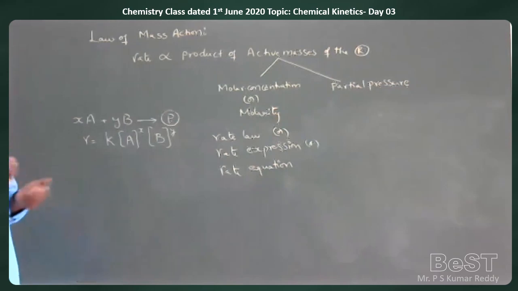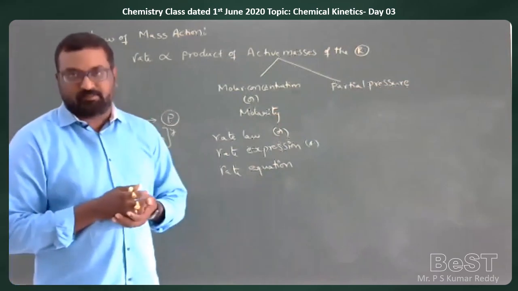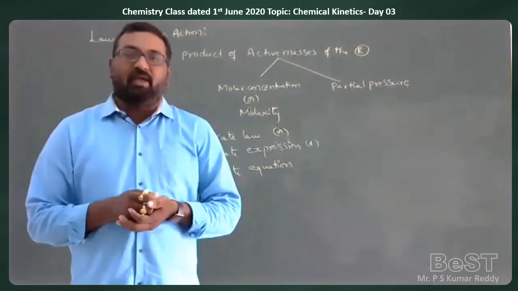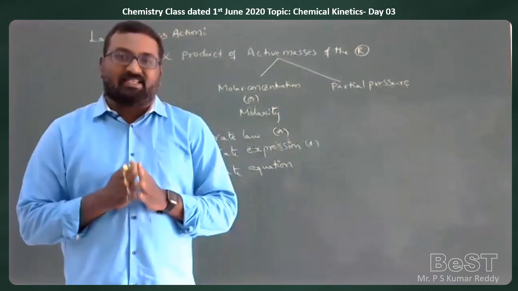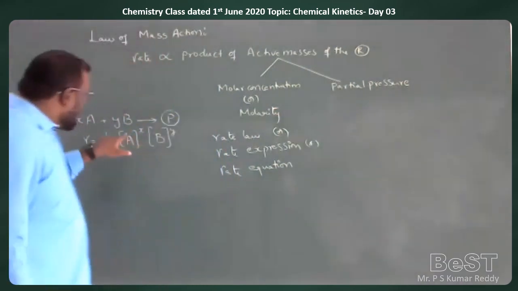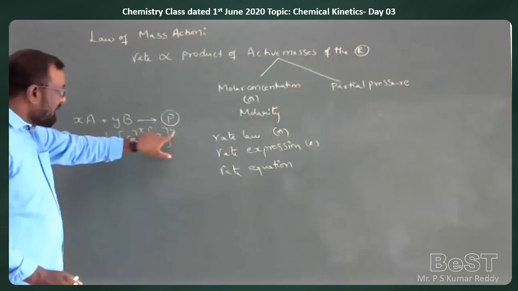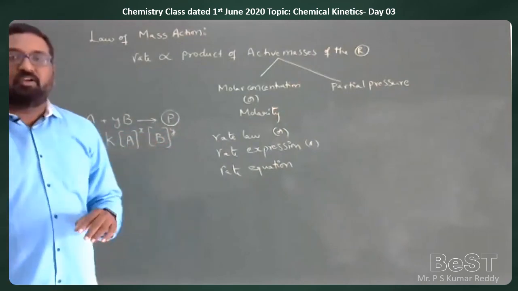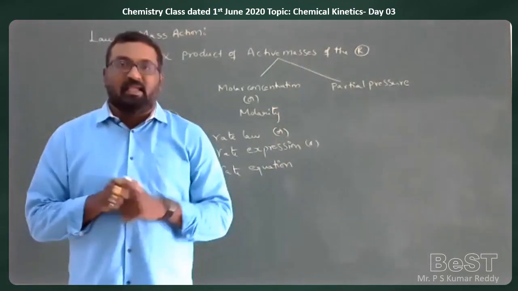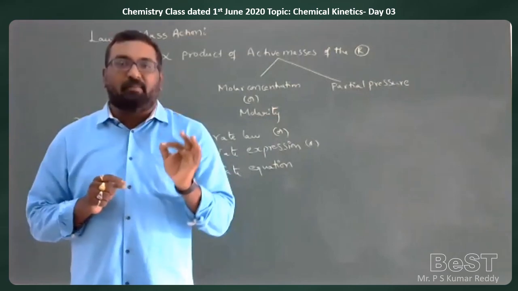Here the X and Y in the equation we are calling stoichiometric coefficients. But the powers to which the concentrations are raised will not always depend upon the stoichiometric equation. They only depend upon experimental data.